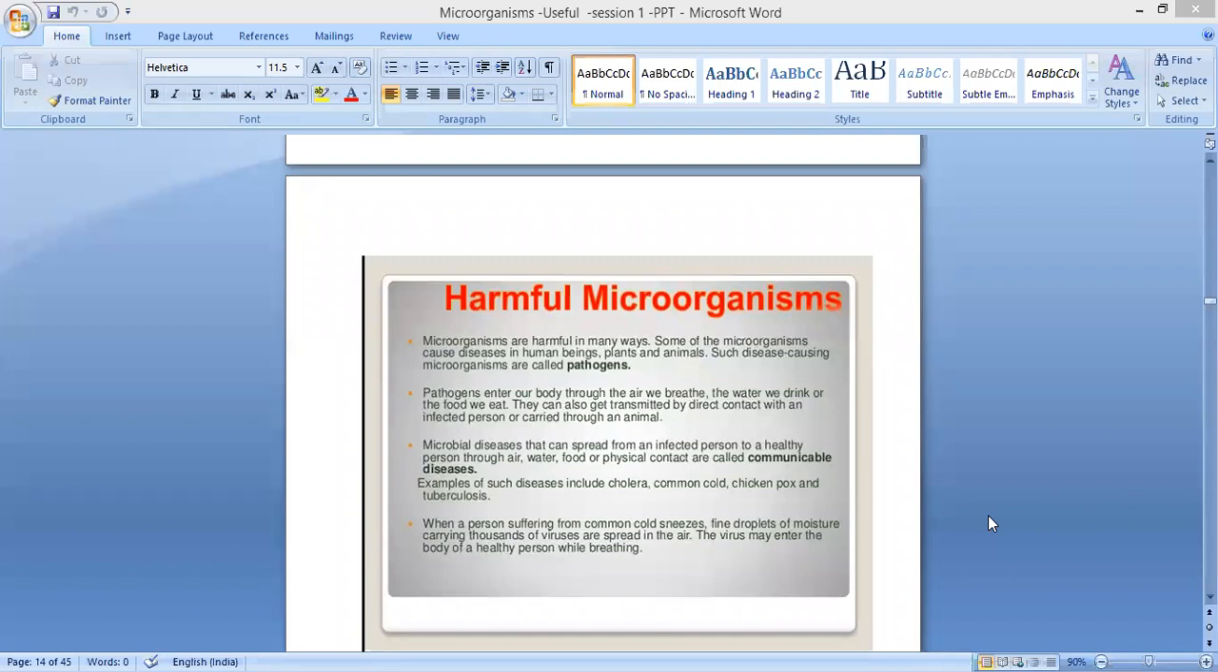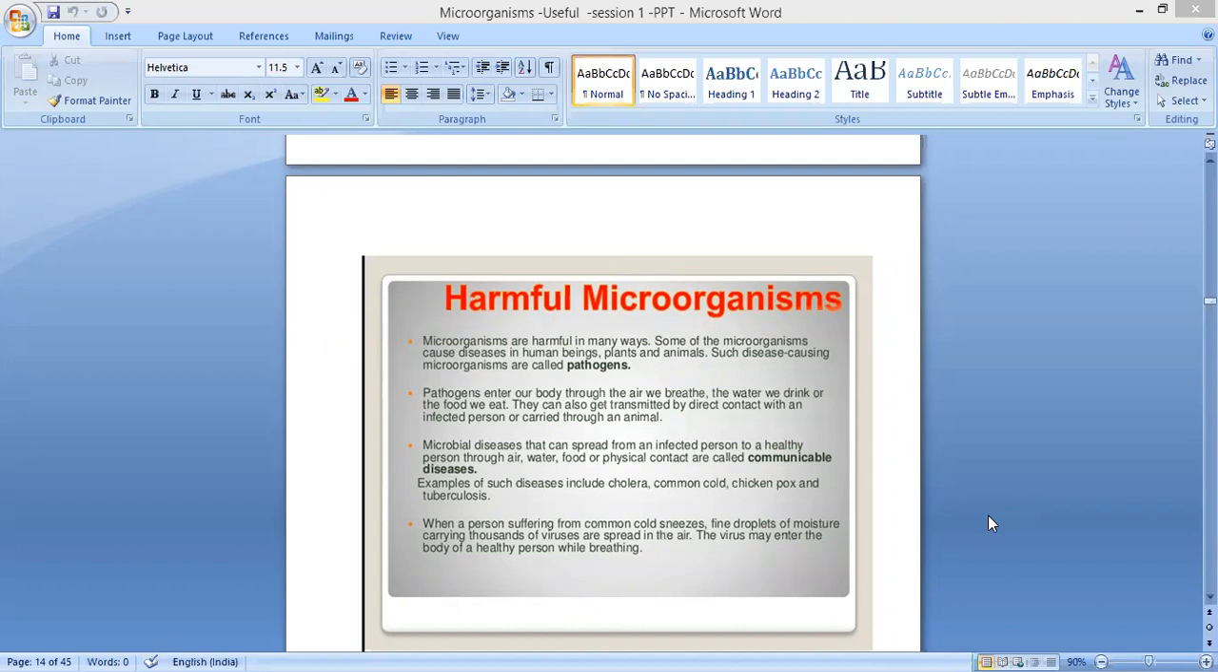Good morning, students. In the last session, we studied friendly or useful microorganisms. In this session, I'm going to teach harmful microorganisms. What does it mean? There are some microorganisms or microbes that are harmful to us. In the previous session, I told you they cause different types of diseases in us.